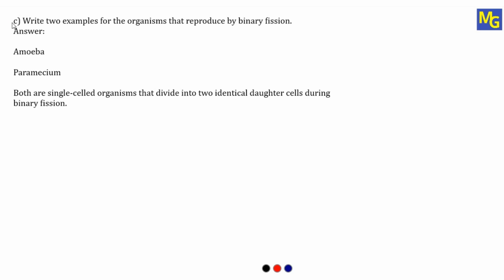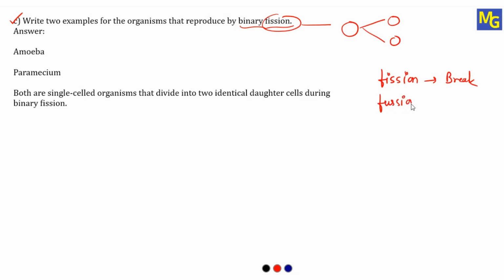Now the next sub-question C is: write two examples of organisms that reproduce by binary fission. Very simple question. Binary fission. What do you mean by fission? Fission means breaking a cell into two. Fission means breaking. There are two words to remember: one is fission, that is nothing but break, and one is fusion, that is nothing but join. So don't get confused. Here the word fission is used.